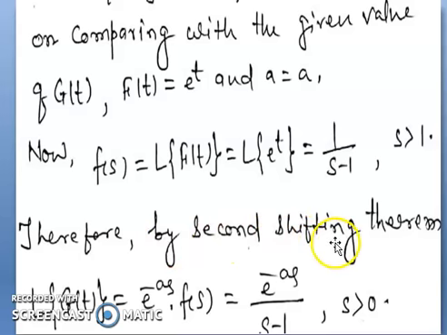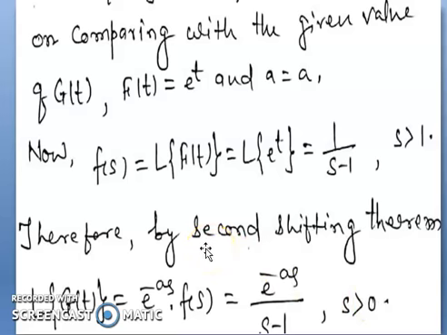Now using the second shifting theorem, L of g(t) equals e to the power minus as into F(s). So put here the value of F(s), already defined as 1 by s minus a. So this becomes e to the power minus as divided by s minus a when s is greater than 0. This is the result of the problem.